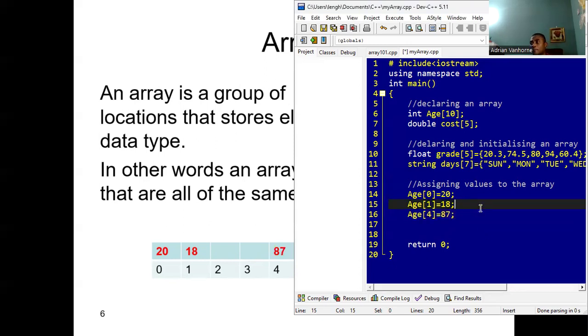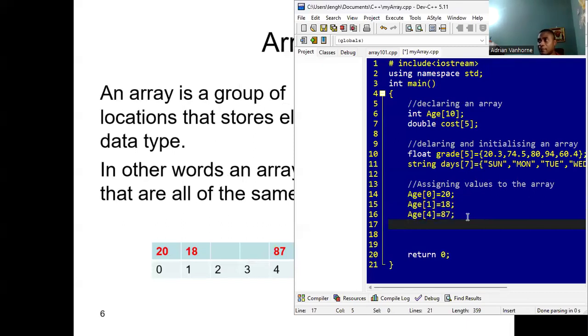All right, good. So that's how we assign values to the array. We specify the name of the array and the index to which we want to assign the value, followed by equal and the value to be assigned. Now that we have assigned some values to the array, you might be interested in seeing the content of the array. So if I want to see the content, we can just print out the values that are in the array.